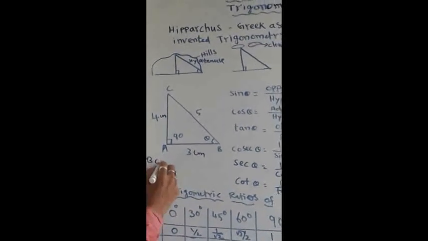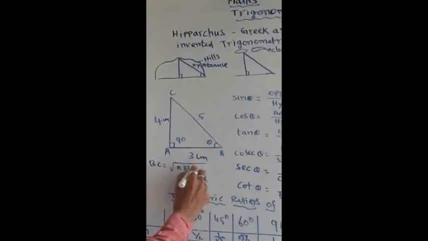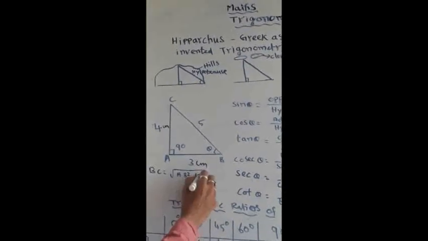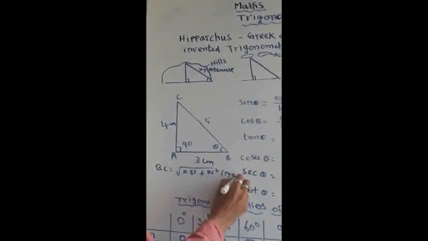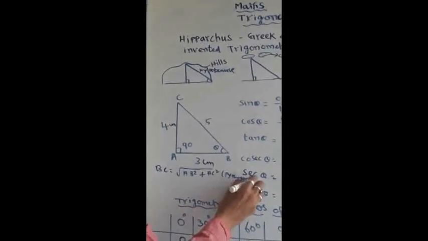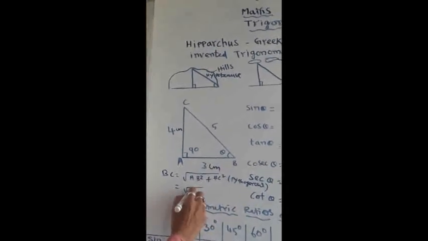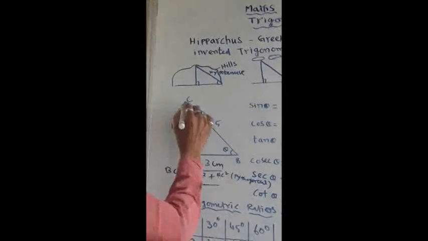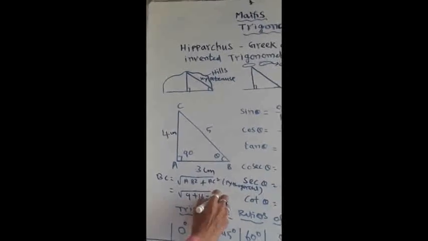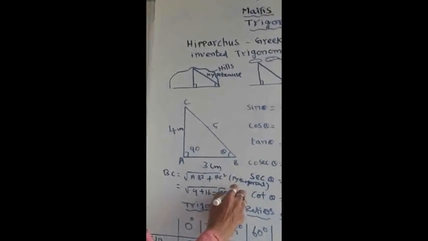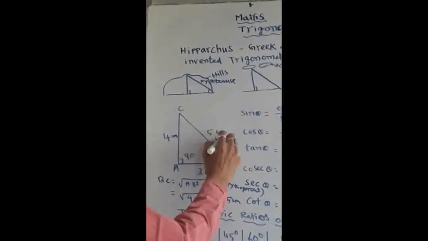BC is equal to the square root of AB square plus AC square. AB square is 3 square, which is 9. AC is 4, so 4 square is 16. By adding these you get the square root of 25. Then you get the answer as 5 centimeter. That is what I have written as hypotenuse. So 5 centimeter is the hypotenuse.